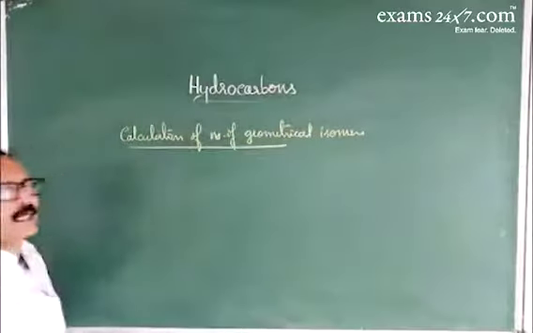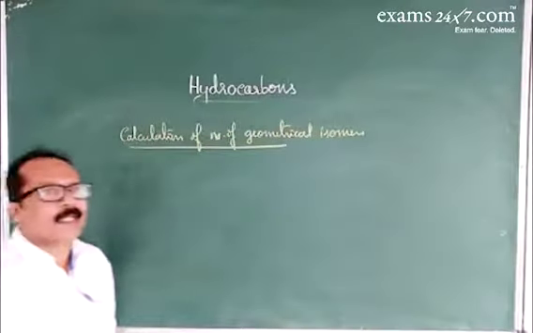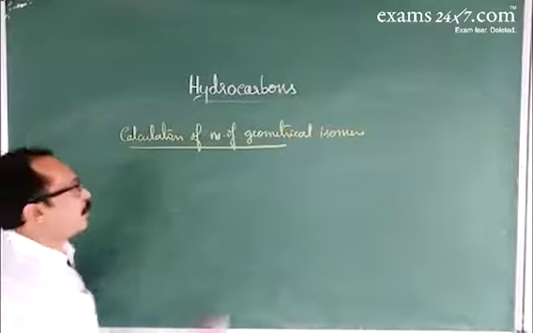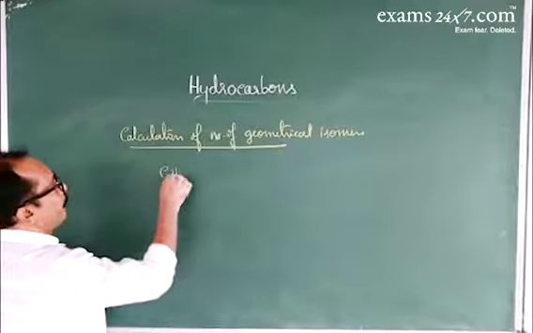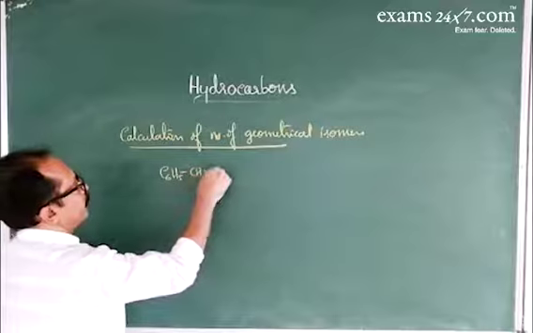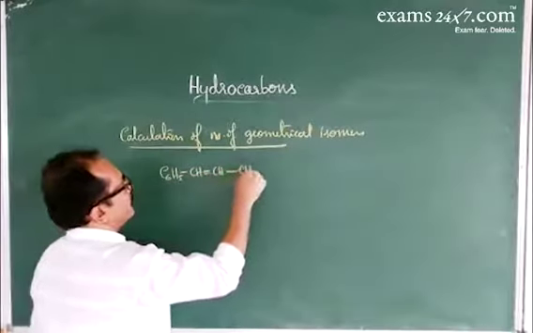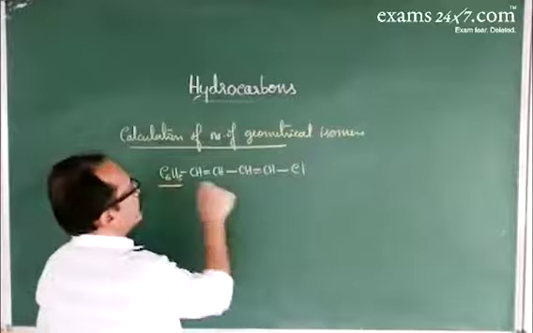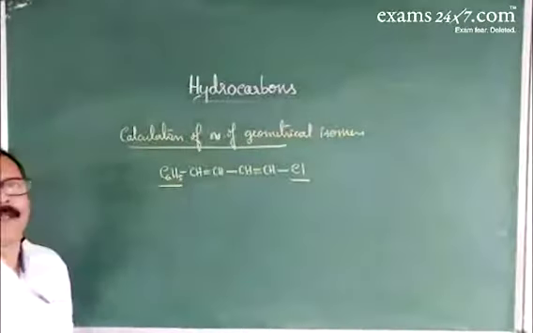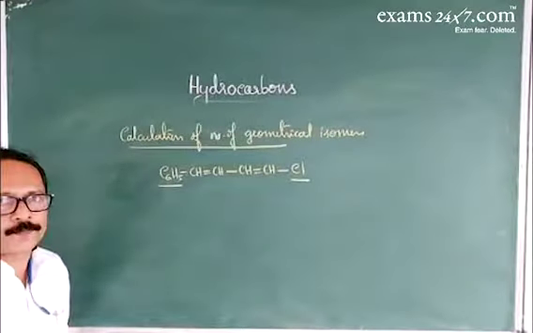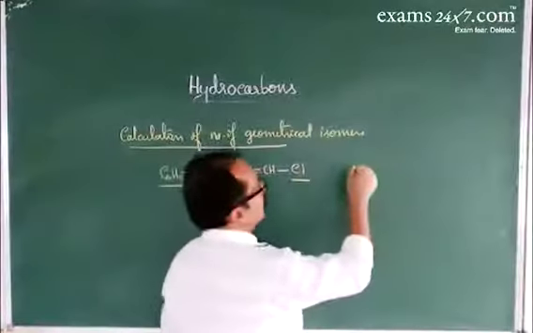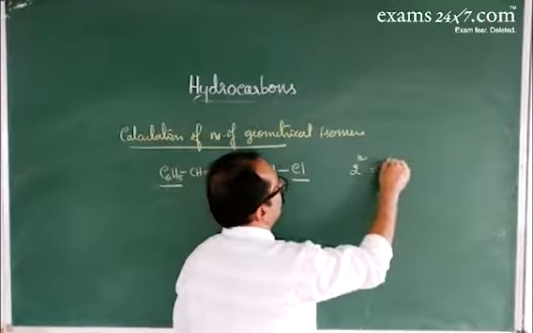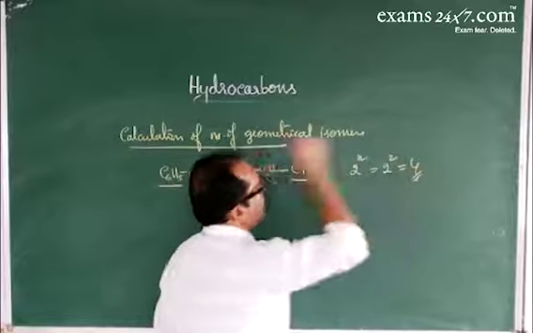If terminal ends are different, then the number of isomers is equal to 2 to the power n, where n is the number of double bonds. For example, C6H5-CH=CH-CH=CH-Cl. Here terminal ends are different. Number of double bonds is 2. So the number of geometrical isomers is 2 to the power n, that is 2 squared, equals 4.